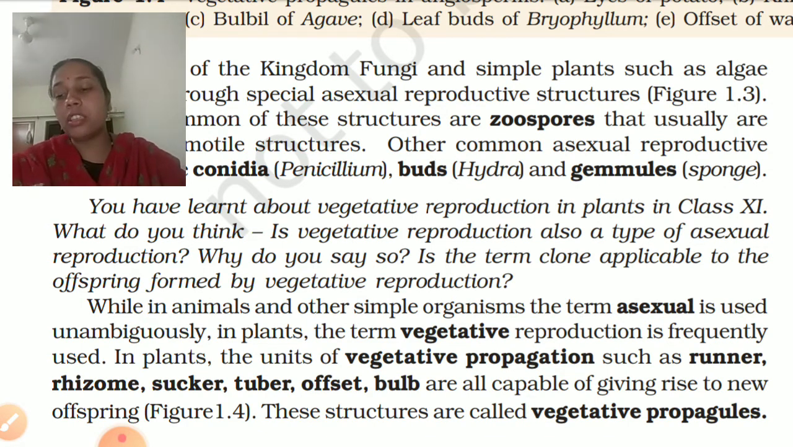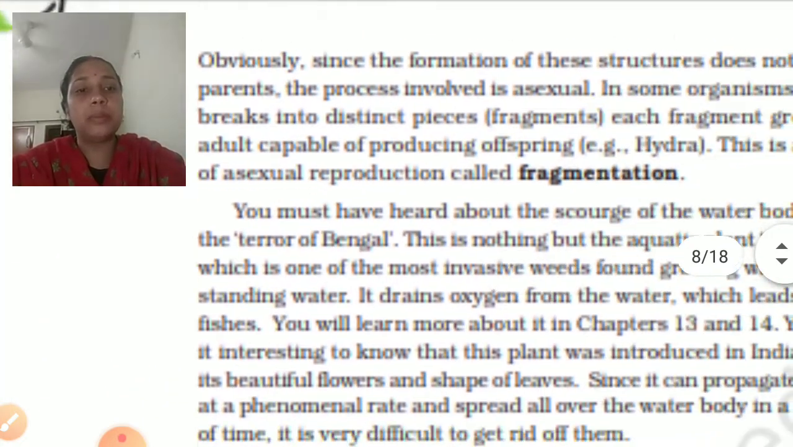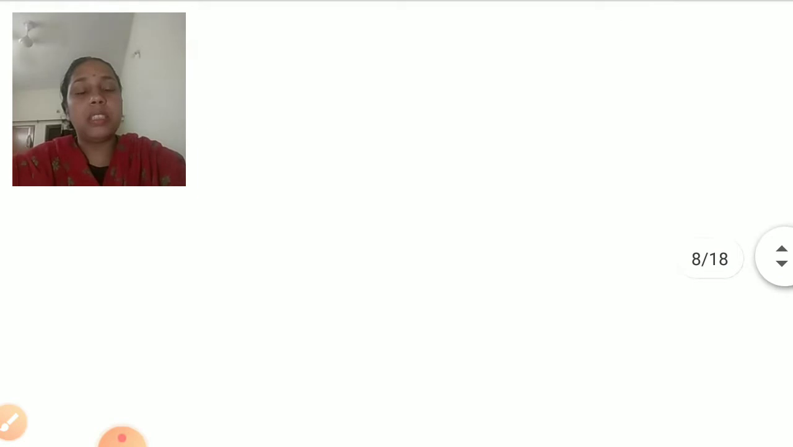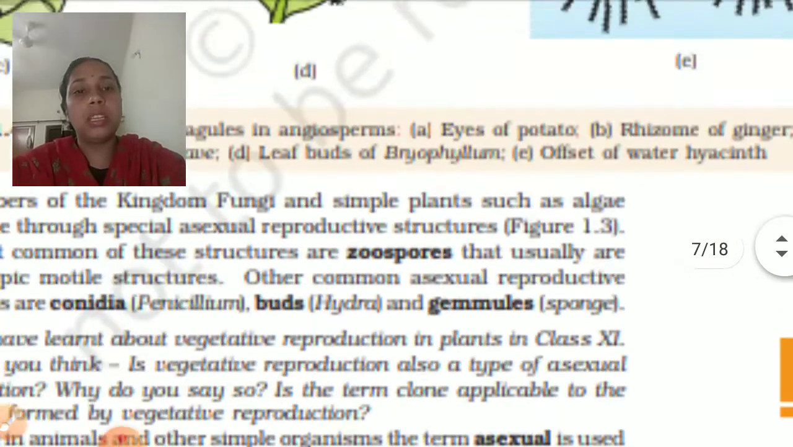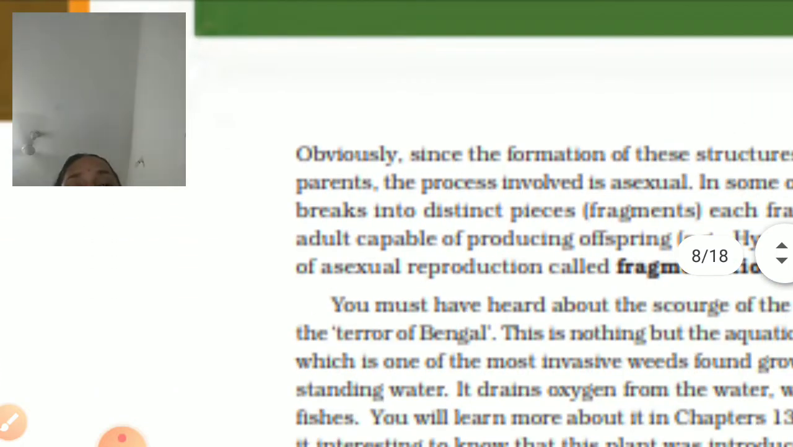And the artificial type is of 3 types. Do you remember what these 3 types are? Fragmentation we had seen under asexual reproduction. Bulbs we had seen.